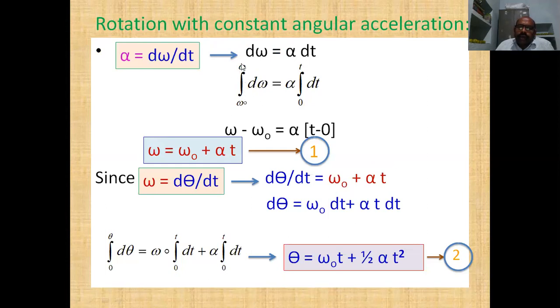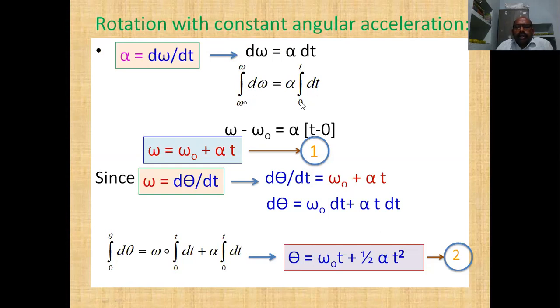The lower limit is the initial angular velocity, omega naught, and the upper limit is the angular velocity at time t, that is omega. These are the time limits: initially at the start it is 0, and after some time t.